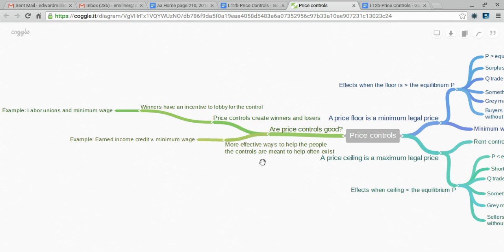We also point out that more effective ways to help the people that controls are meant to help often exist. An example of this is to compare the earned income credit versus minimum wage. Earned income credit targets directly the working poor. The minimum wage targets people who are making low wages, which are not the same things.